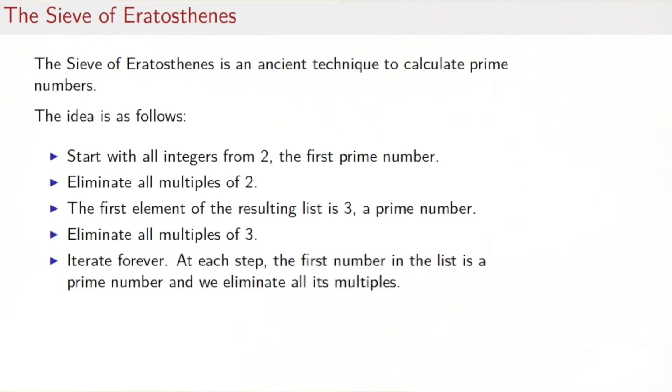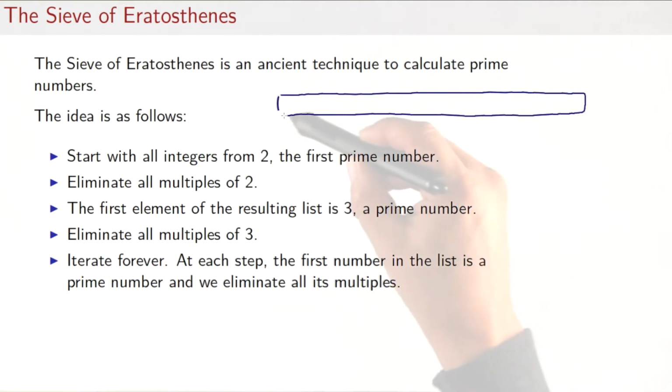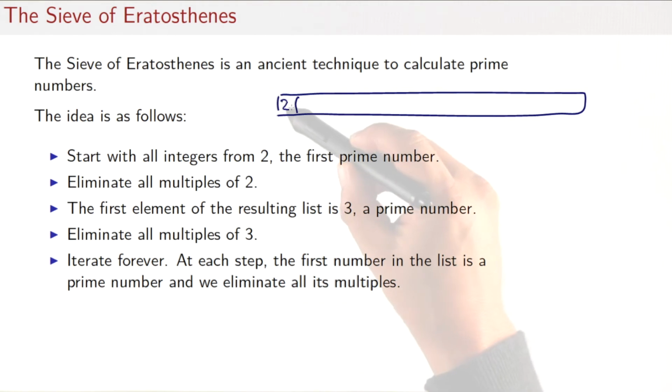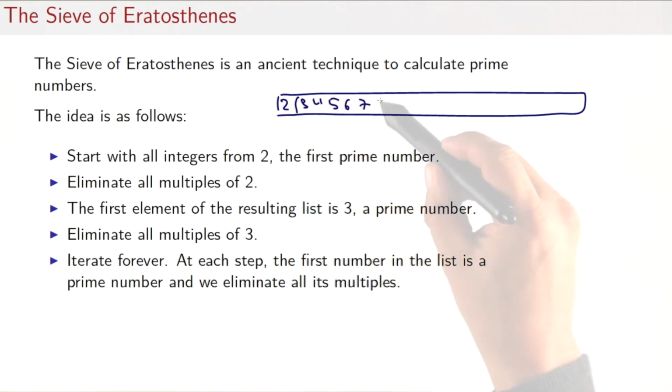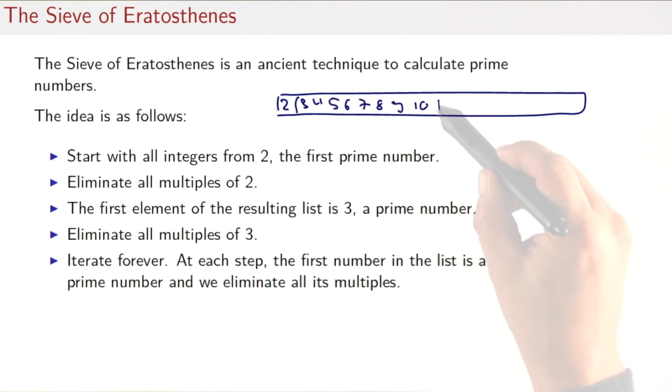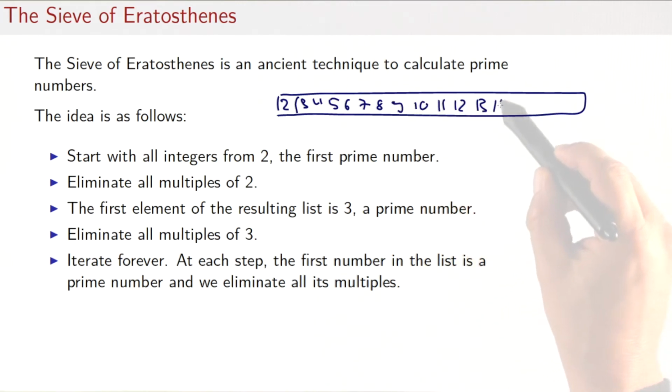Now one problem where we can put these techniques to good use is in the calculation of prime numbers. There's actually a very ancient algorithm called the sieve of Eratosthenes to calculate these numbers. The idea is as follows. We start with all integers starting from 2. So 3, 4, 5, 6, 7, and so on.